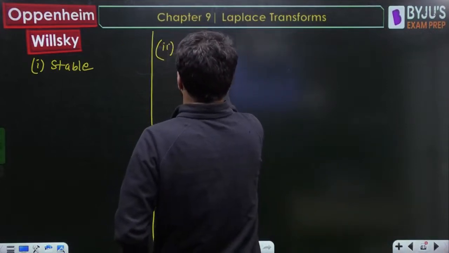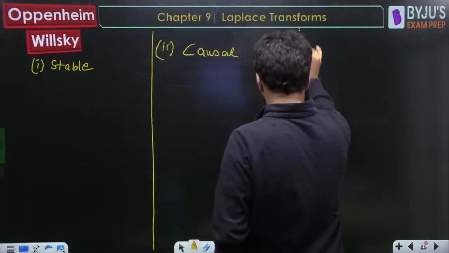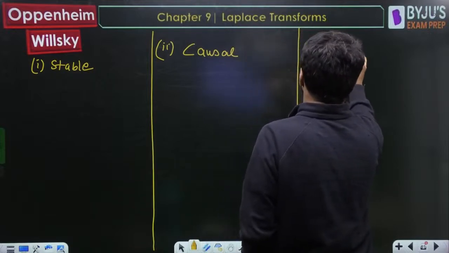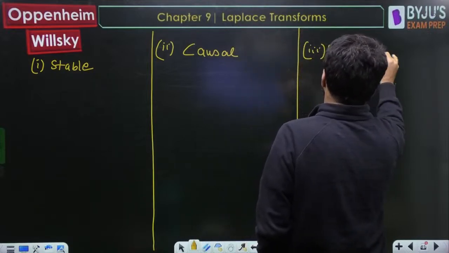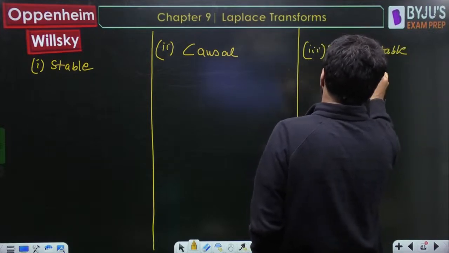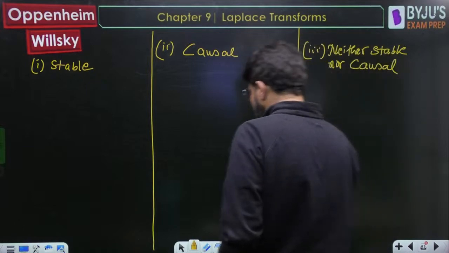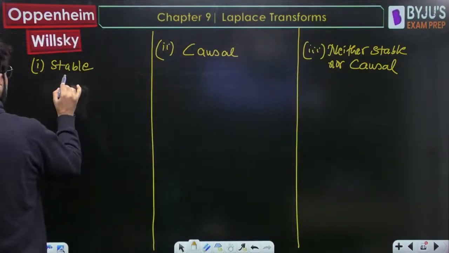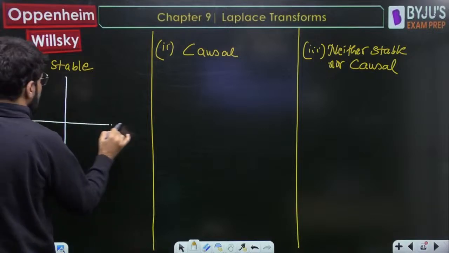Second, causal. Third, none, that is, it should be neither stable nor causal. Now, what is the ROC correspondingly? We have the 2 poles, minus 1 and plus 2. Okay, let's make the ROC for the next case also.